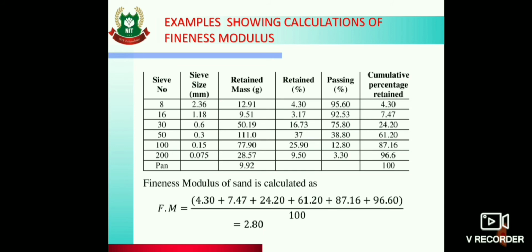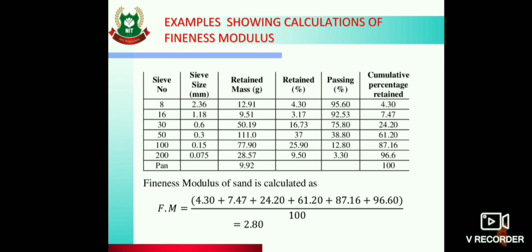Then cumulative percentage retained. On the 2.36 mm sieve, the cumulative percent retained is 4.30. Then for the next sieve you can add the 2.36 plus 1 mm sieves' mass retained. So what is the mass retained on both sieves? 4.30 plus 3.17 will give you 7.47. Then for the next, 7.47 plus 16.73 will give you the next value 24.20. Then 24.20 plus 37 will give you 61.20.